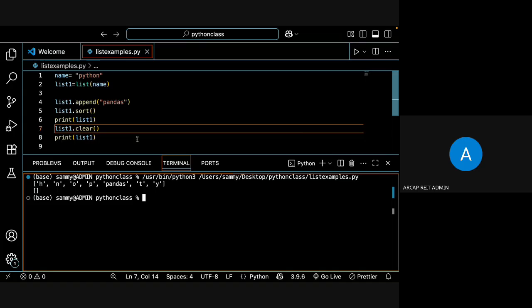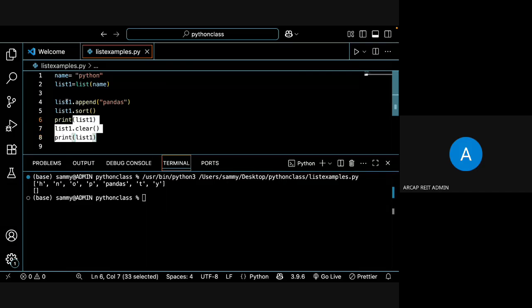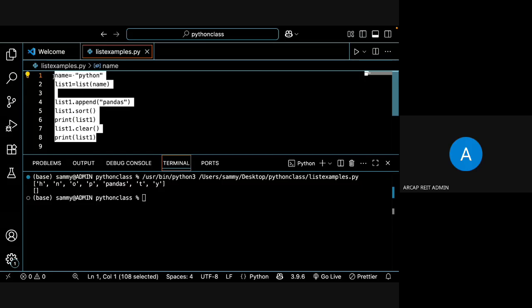So dictionaries, as she told, can be in curly braces, and we can define any dictionary like we define a variable, right?